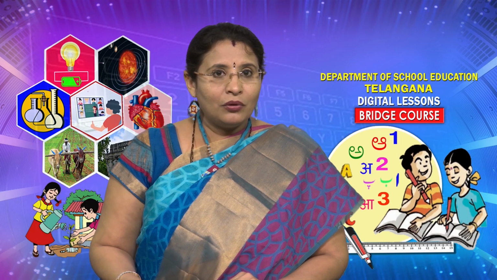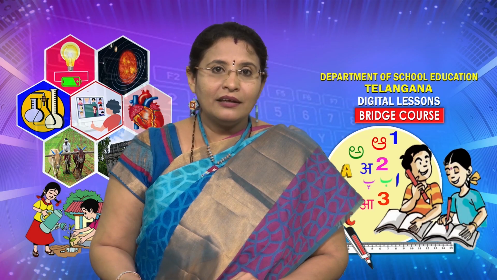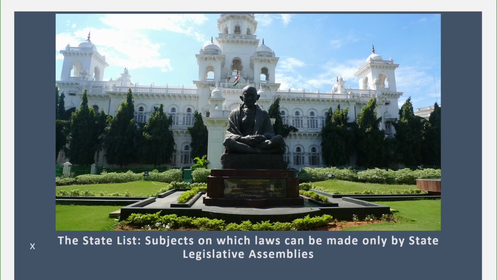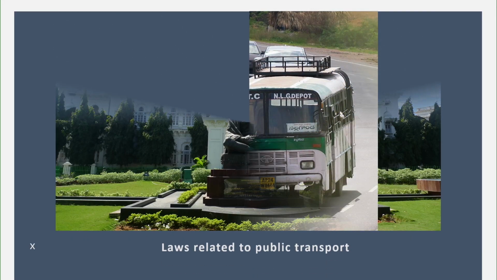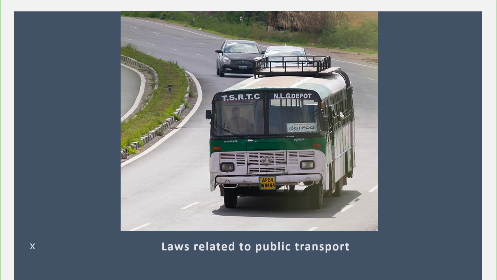Now let us learn about the laws which are made by the State Legislative Assembly, which comes under the state list. The subjects on which the State Legislative Assembly can make laws include public transport, that is, how much people can afford for transportation of goods and people. Bus fares for both private and government buses are fixed by the state government. Each state has its own laws for the fixation and the revision of the transport charges.